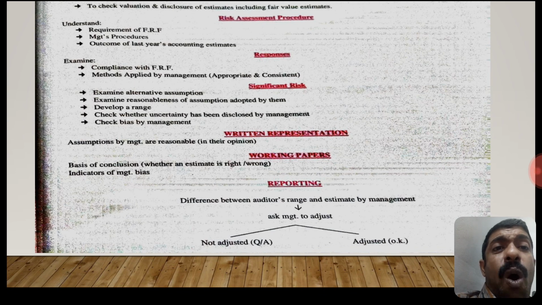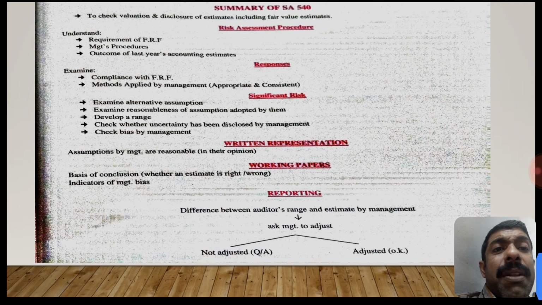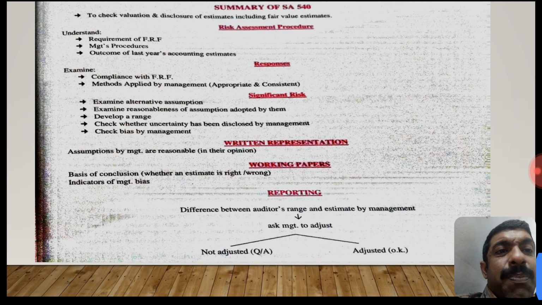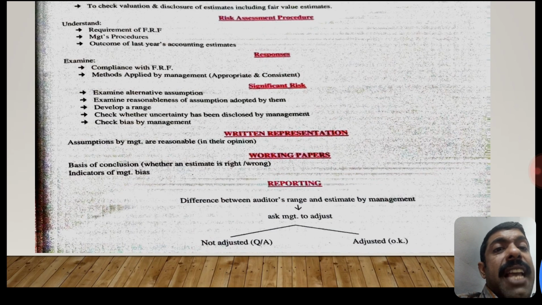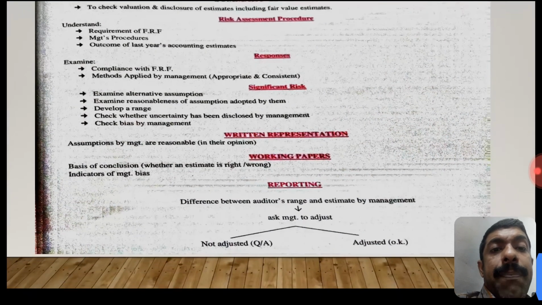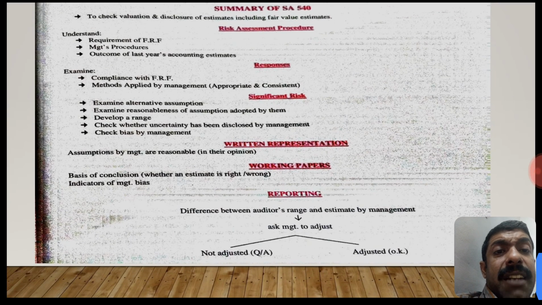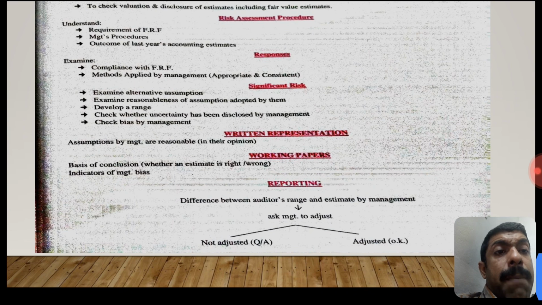Examine the alternative assumptions, examine the reasonableness of assumptions adopted by them, develop a range, check whether uncertainty has been disclosed by the management, and check bias by the management. Written representation: assumptions by the management are reasonable in their opinion. The basis of conclusion whether an estimate is right or wrong, and indicators of management bias.